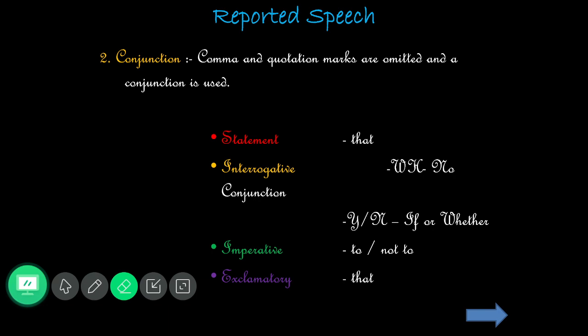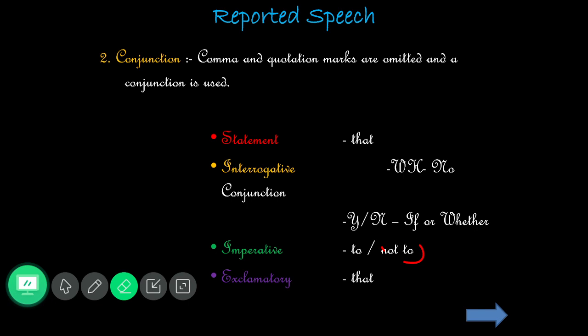And next, for the imperative sentence we know it is "to" and "not to". Positive means we go ahead with "to". Open the door, "to open the door". Don't open the door, "not to open the door". Open the window, "to open the window". Don't open the window, "not to open the window". That's what we are going to discuss.